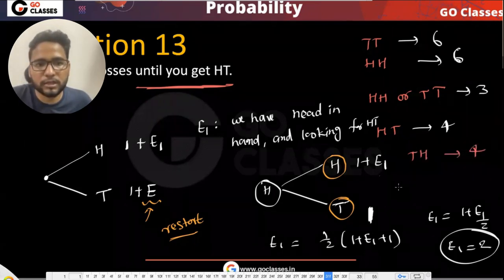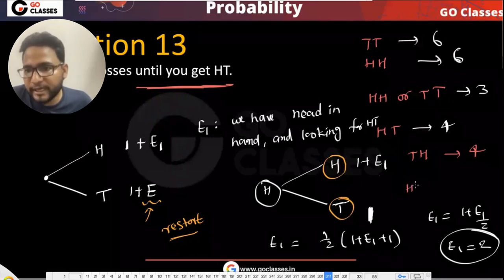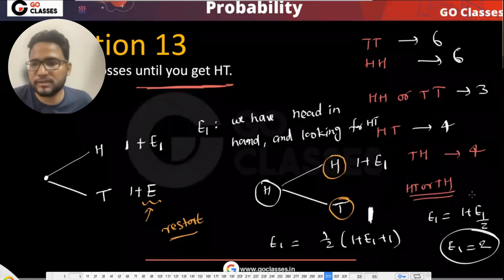Now, let's suppose that if I ask you that for head tail or tail head, how much you will be needing? What does your intuition say? For head tail or tail head?